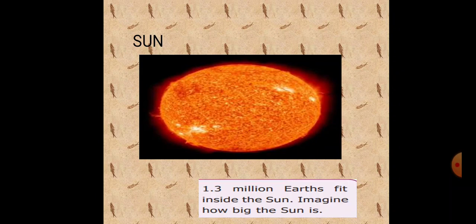The surface temperature of the sun is about 6000 degrees centigrade. Sunlight takes about 8.3 minutes to reach the earth. You see, 1.3 million earths fit inside the sun. Imagine how big the sun is.